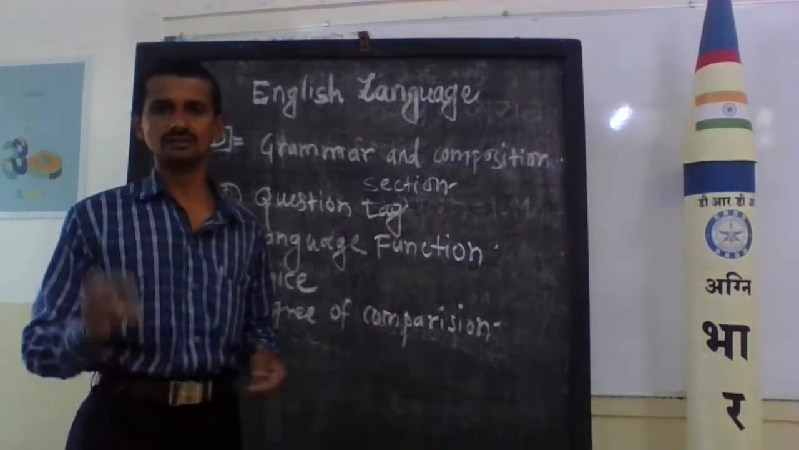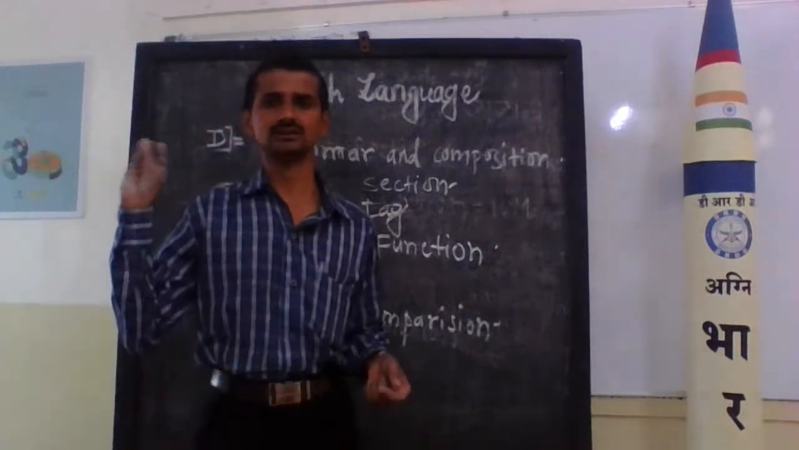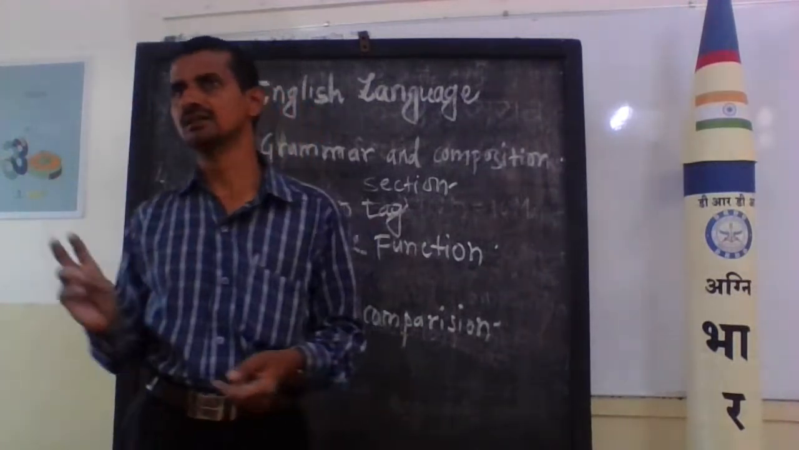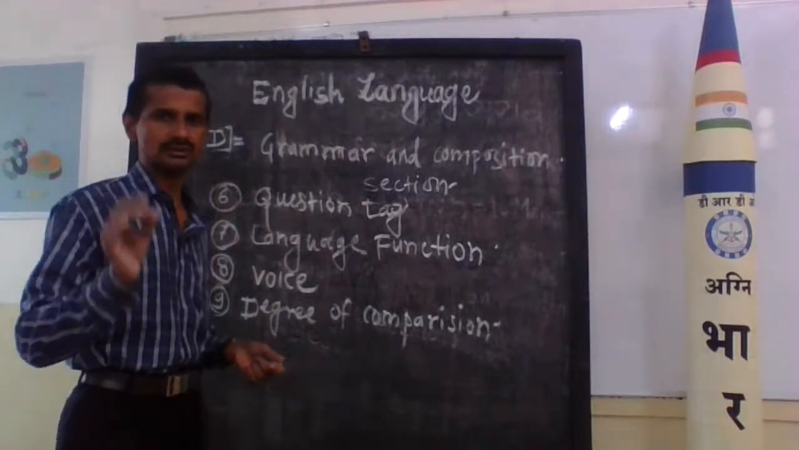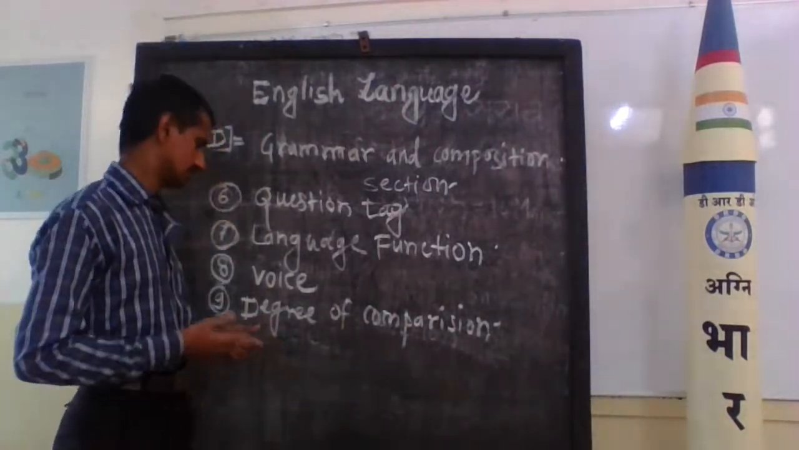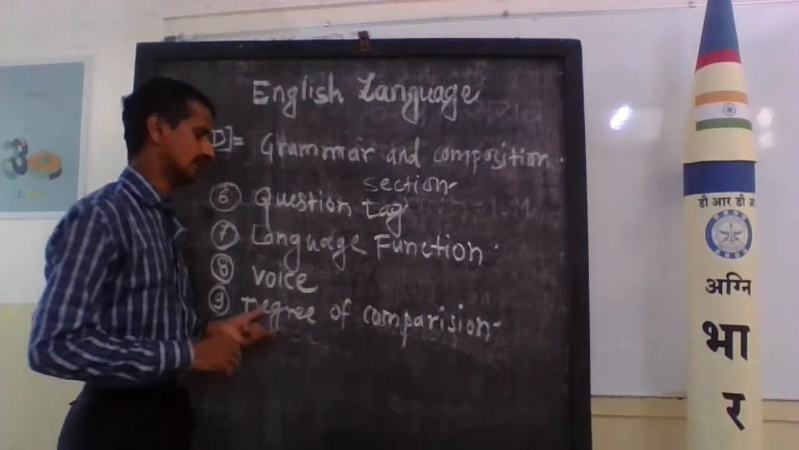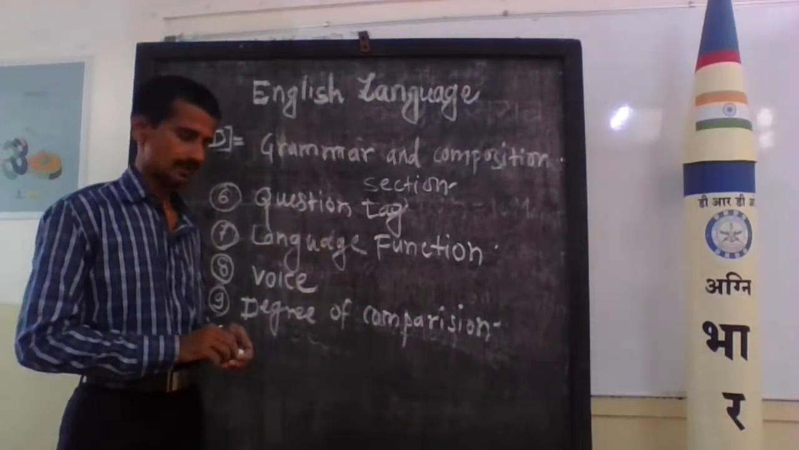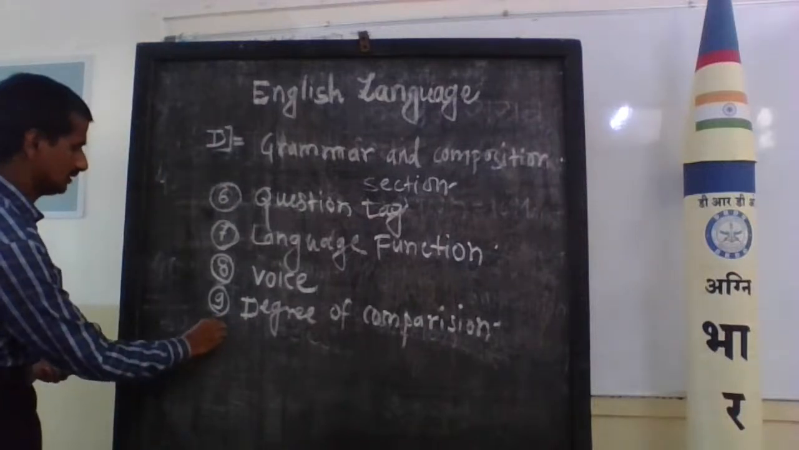There are three types of degrees. First one is the positive degree, second one is the comparative degree, and third one is the superlative degree. There are three types of degrees in the section degrees of comparison. Now here we turn to number 10.